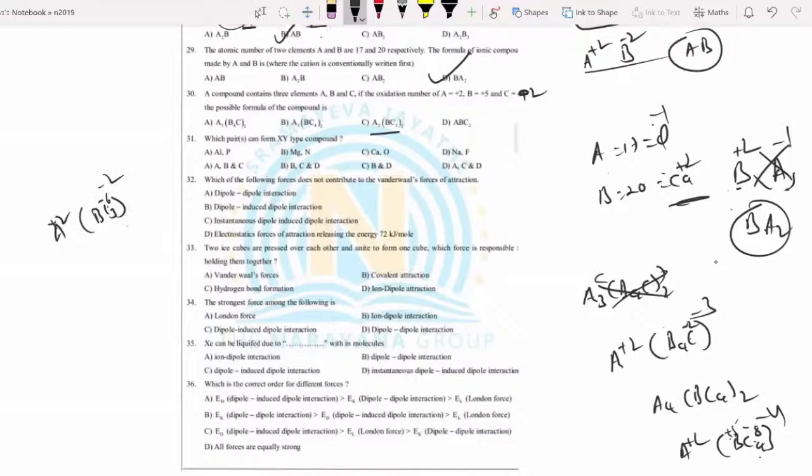Three 2s are minus 6, and B is plus 4. No, ABC2. A is plus 2. I think A is plus 2 and B4C whole power minus 3. C is minus 2. Three 2s, same charges, subtraction.